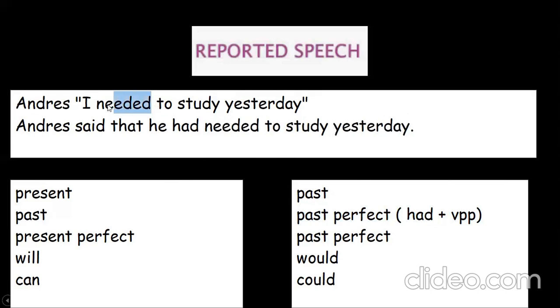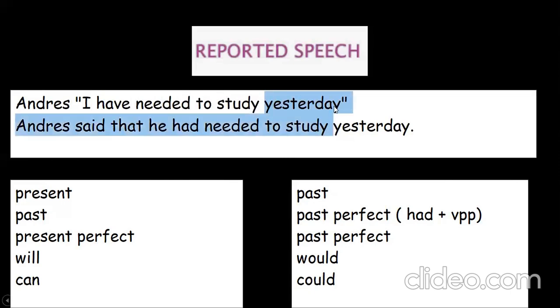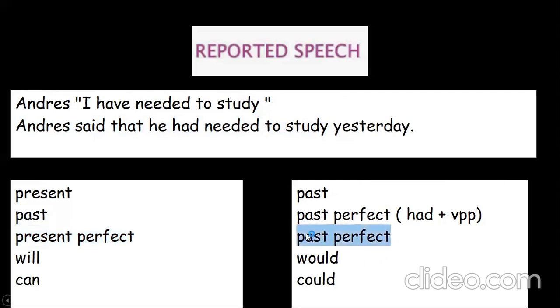Or let's move this to the present perfect. He's saying, I have needed to study. So I have needed to study. Present perfect will change to past perfect. So Andres said that he had needed. So I keep in the same transformation. The present perfect goes to the past perfect. Take a look that always the verb is going to receive a change. Always the verb is receiving a change.